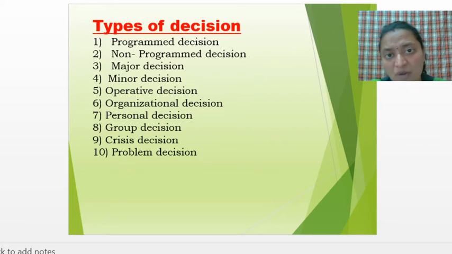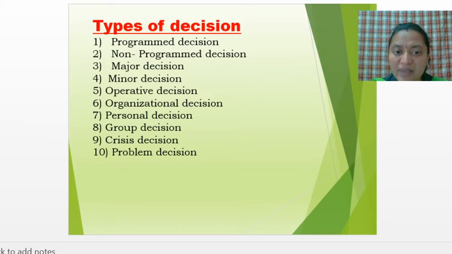So top level management has to take such kind of major decision to purchase whichever fixed assets the company needs, like land and building, plant and machinery. These are fixed assets, and the cost of land and building, plant and machinery is more. So in order to purchase these kinds of assets, that major decision is taken by the top management.